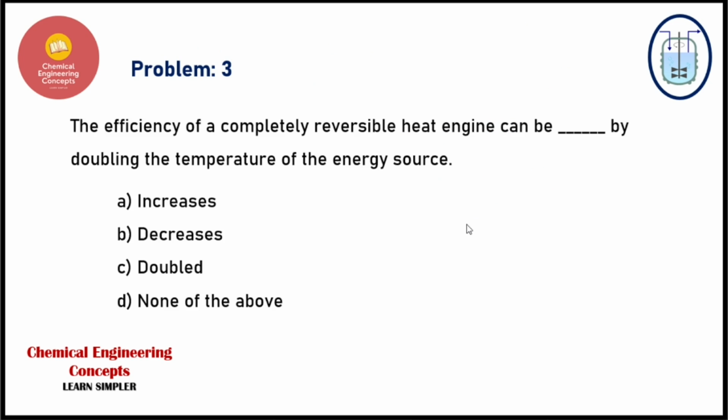Let's see the third problem, guys. Amazing problem this is. The problem says that we have the efficiency of a completely reversible heat engine that can be changed by doubling the temperature of the energy source. So the problem says that we have the reversible heat engine.